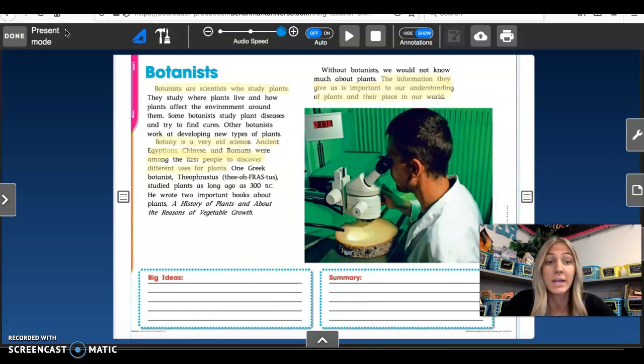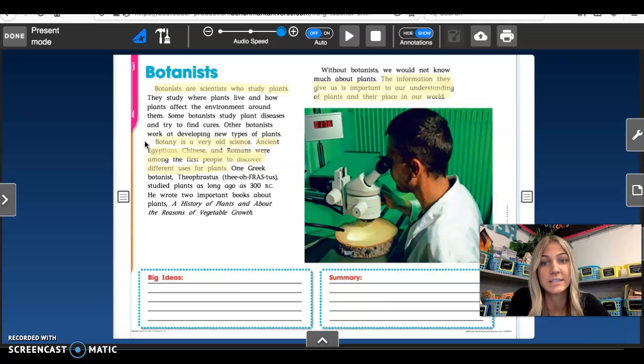Alrighty, so when I'm trying to find out what the big ideas or the main ideas of a text are, I like to read through the text once, then I like to go back and reread it and either highlight or underline the most important ideas. So that's exactly what I did. I went back through and I highlighted the parts that I believe are the big ideas of this text. So I highlighted that botanists are scientists who study plants. That's what we know, that our title is botanists, and this is telling us what botanists are and what they do. I then highlighted botany is a very old science.